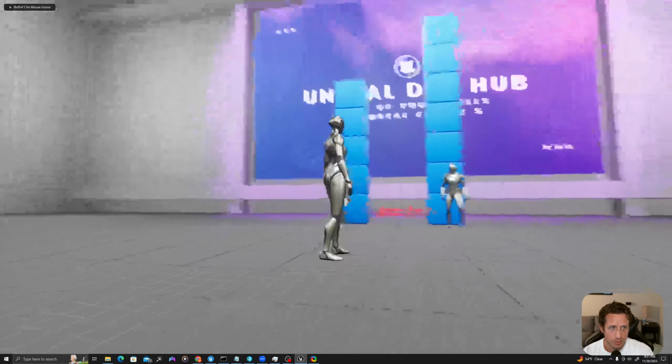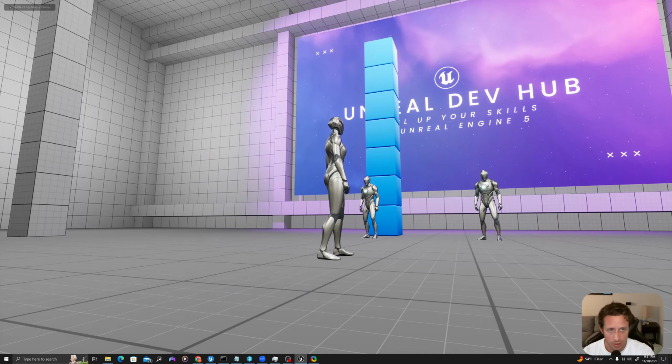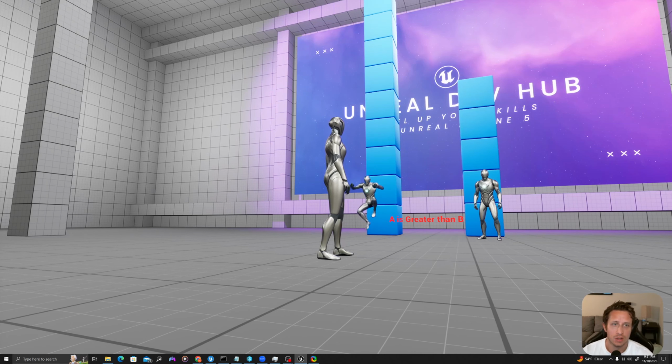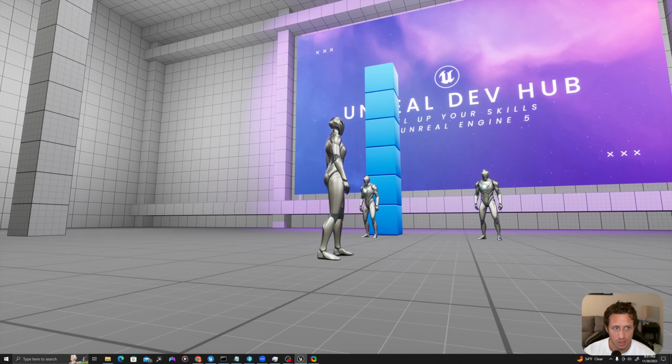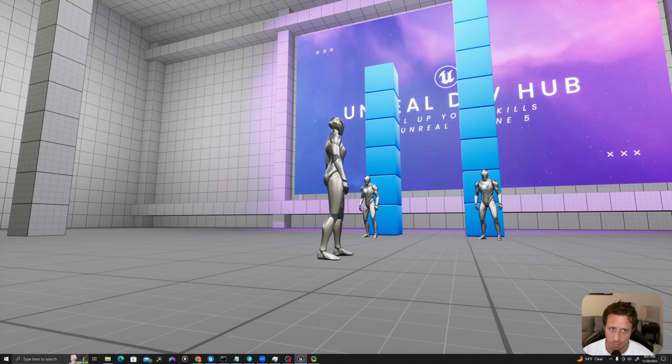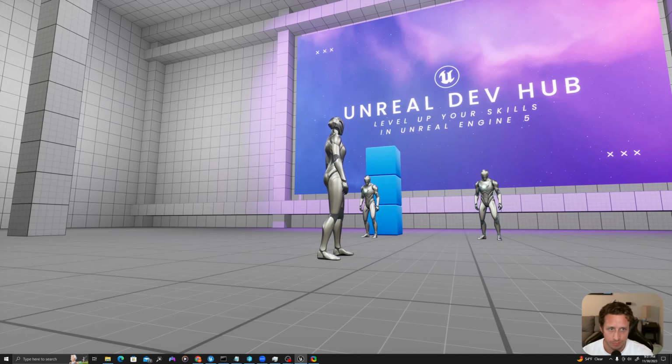So in today's tutorial, what we're going to do is create a blueprint that will spawn a series of objects. It will test the values of those objects, and then it will say whether or not A is greater than B and play an animation on that blueprint. Might sound simple, but we're going to cover a lot of really important techniques, so let's dive into the blueprint.